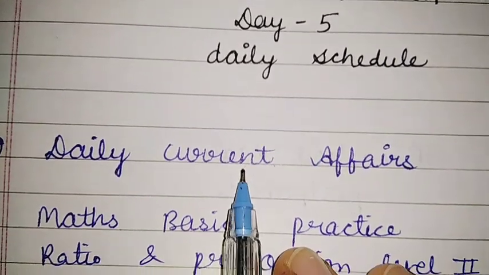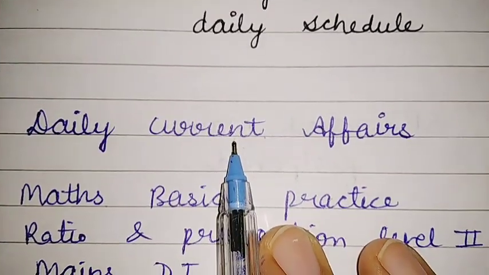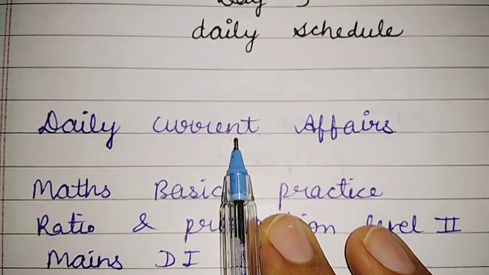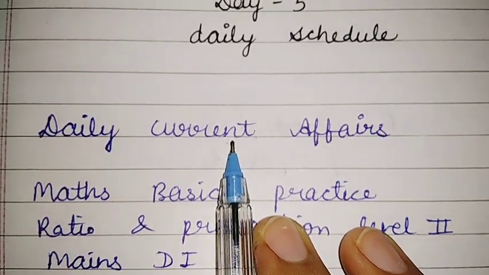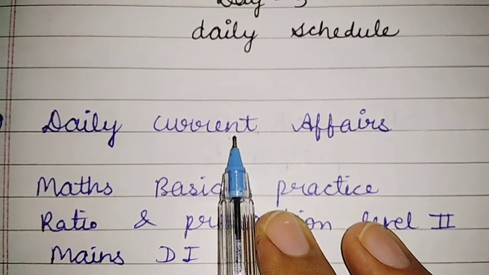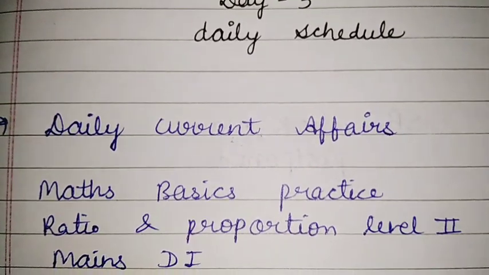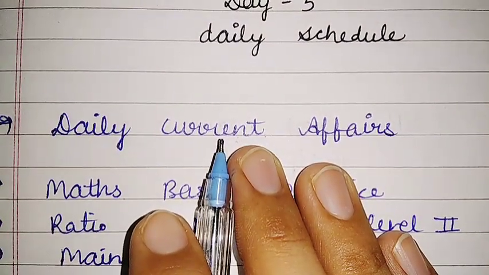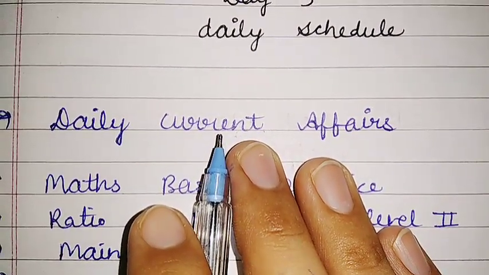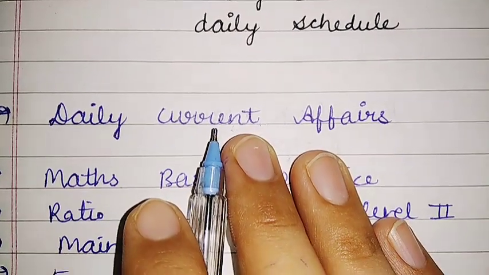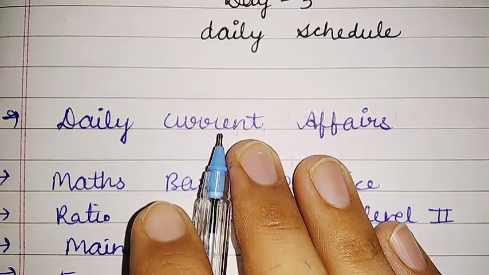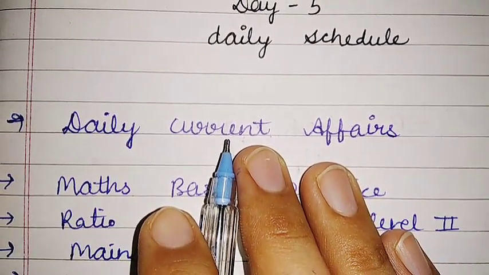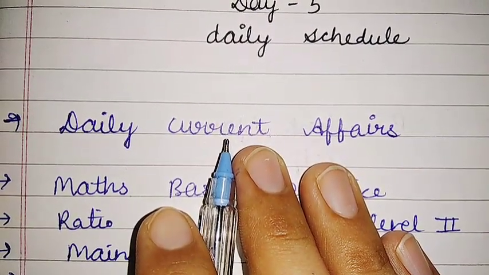And for current affairs just go for Affairs Cloud. If you have not bought the subscription of Affairs Cloud then I suggest you go for it, because in Affairs Cloud they cover all the current affairs and you need not go anywhere else. And you get the quizzes of the same questions which you will read in the PDF. So there is a high possibility that you will retain the current affairs after attempting the quizzes, okay?